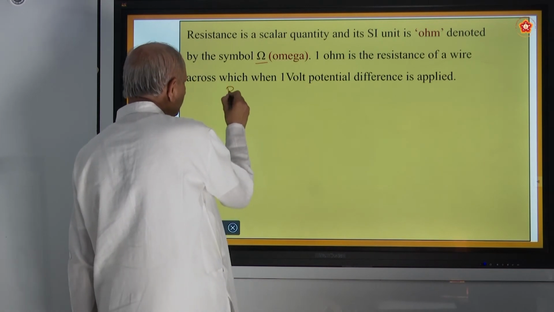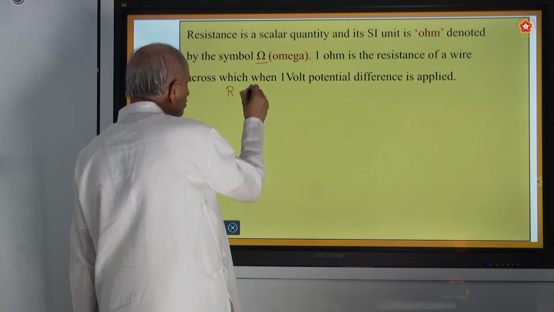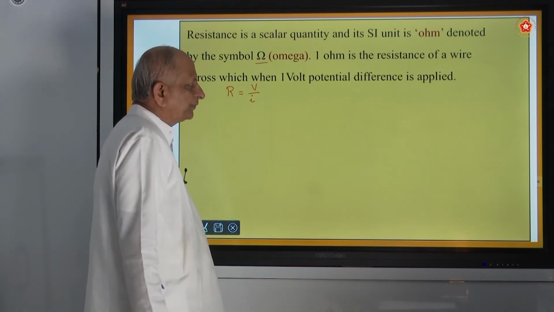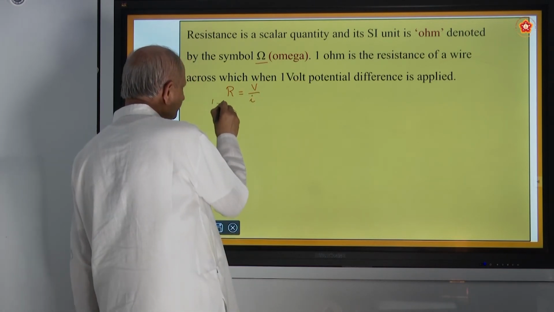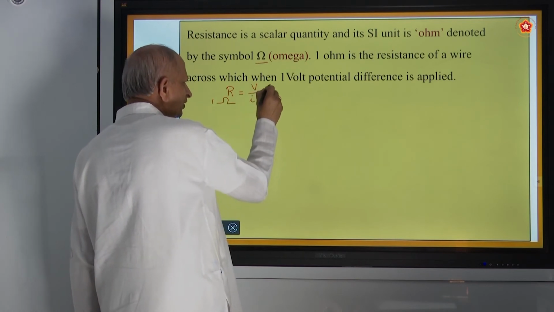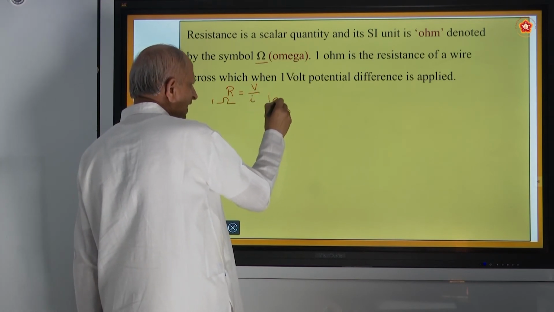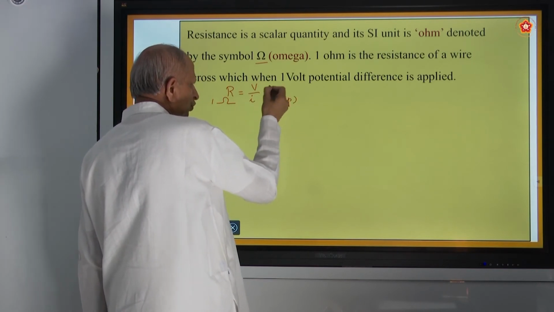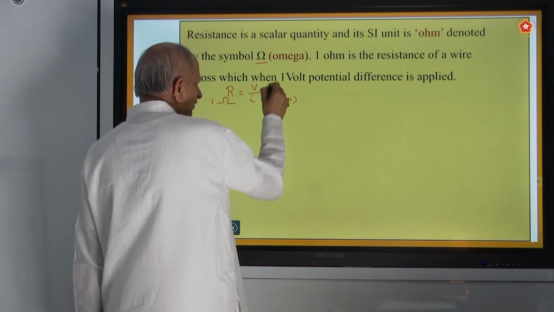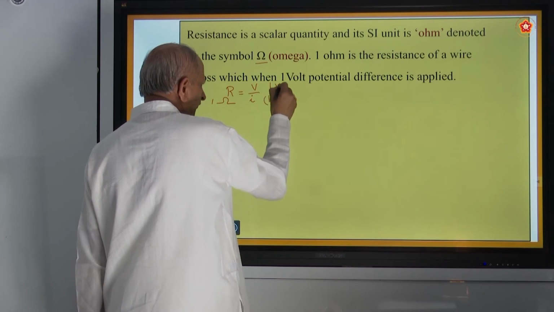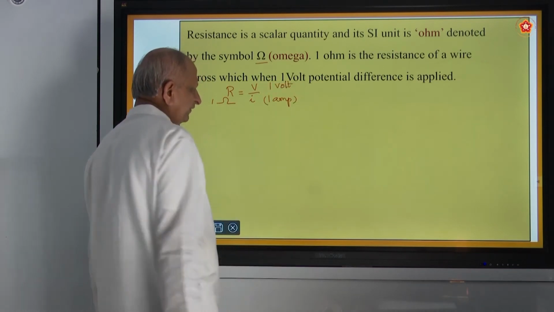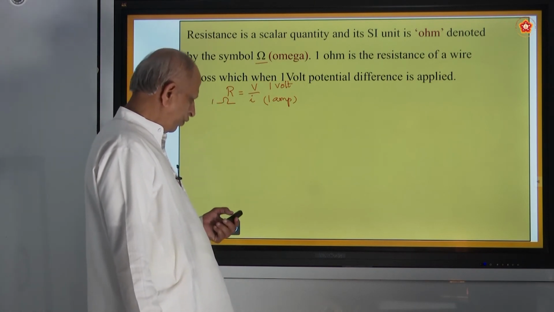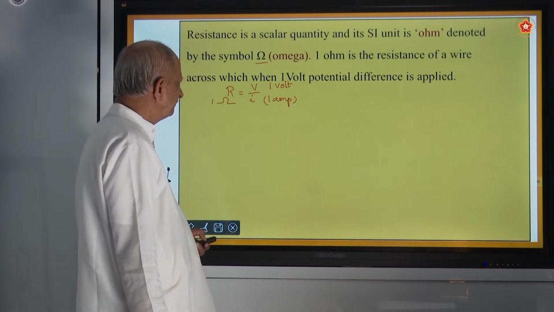So R is equal to V by I. We say 1 ohm of resistance means if 1 amp of current passes through 2 points when 1 volt of potential difference is there, then we call it 1 ohm resistance.